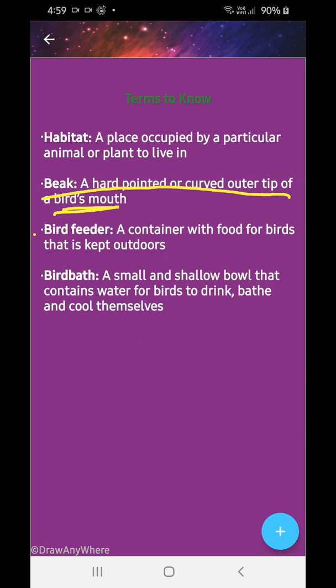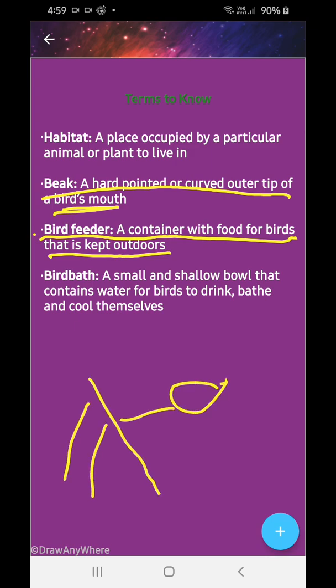Bird feeder: a container of food for birds, kept outdoors. Think that this is your balcony and here is a bowl, and it contains food for birds.